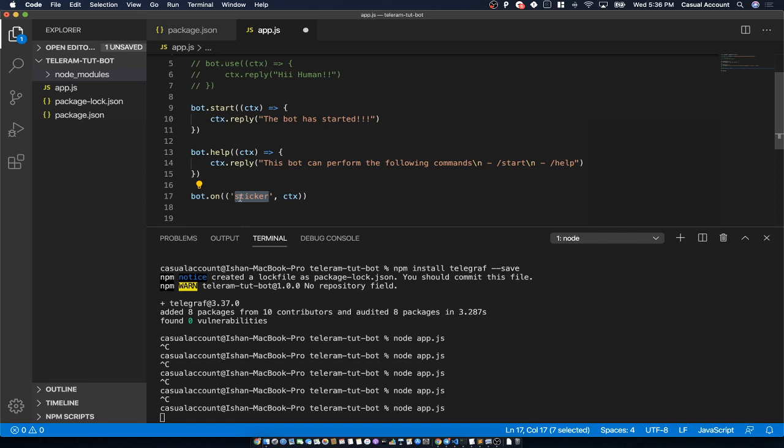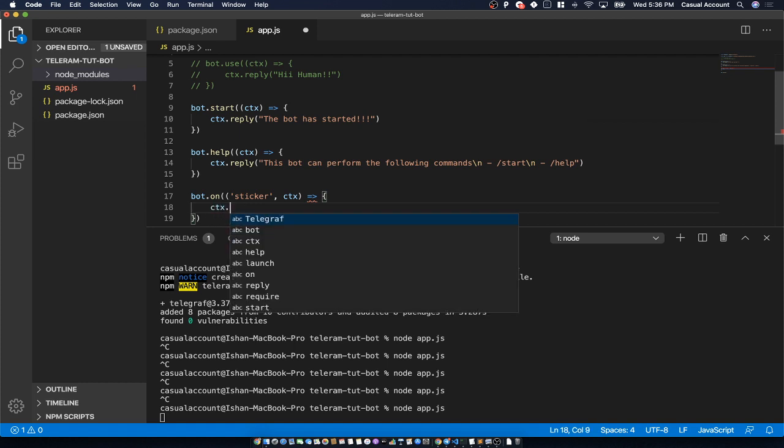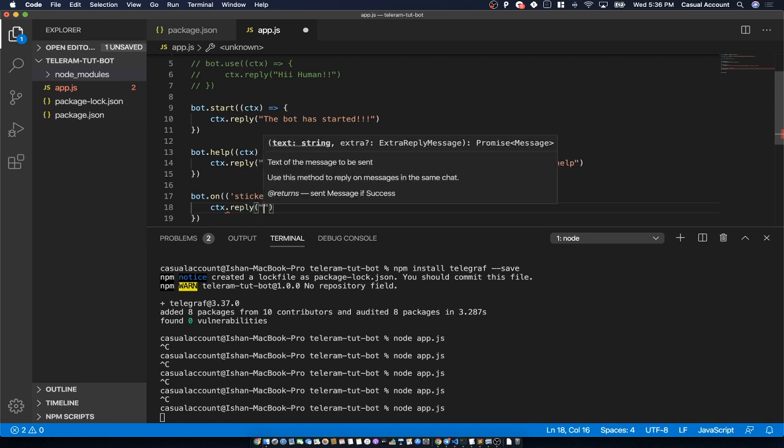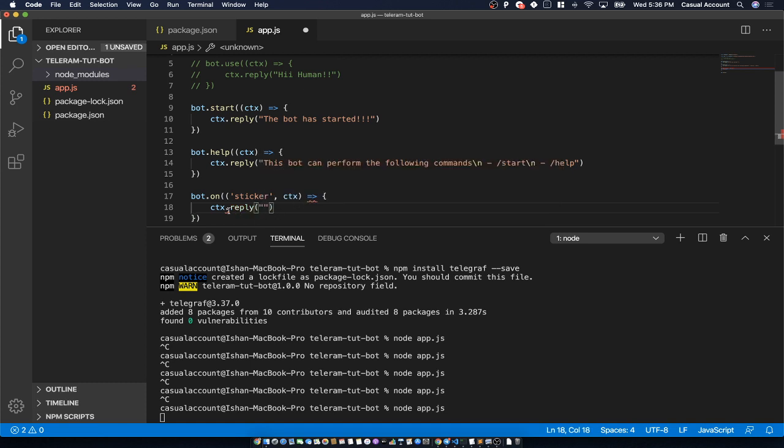Then this time it has got two inputs. Then again we'll create an arrow function, and inside that arrow function, whenever a sticker is sent, we'll try to reply with ctx.reply with a message. Okay, what's the problem? Oh, sorry.